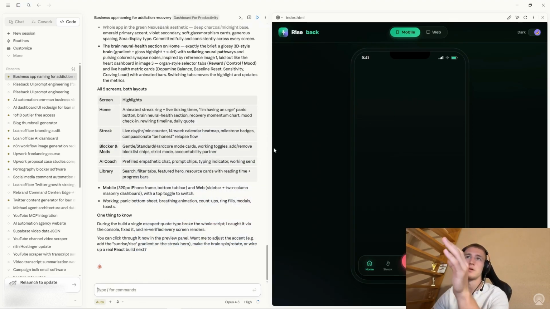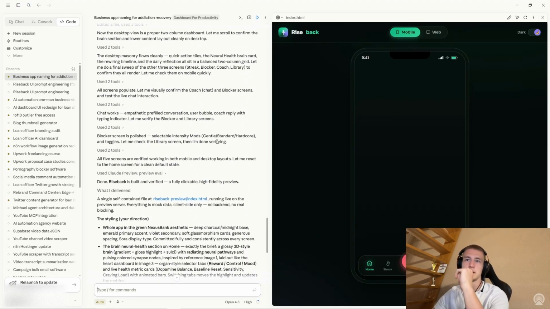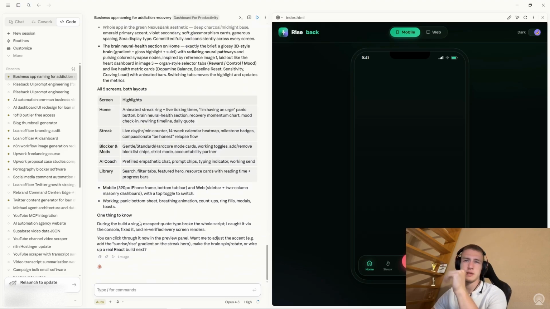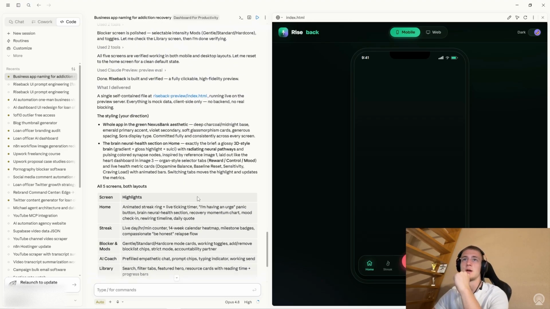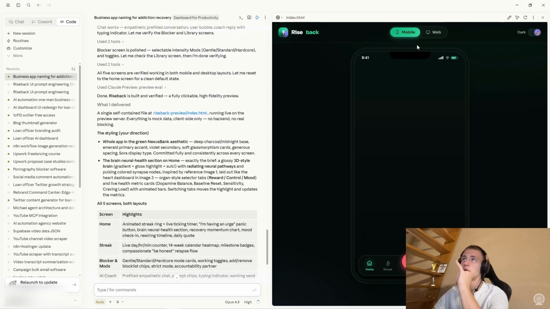Okay, great. So we've got the output and it seems like it is fully done. It is warning me about some error that happened, but if it fixed it, I don't know why it's warning me about it. And you can see the preview on the right, but obviously this isn't good for us, it isn't really interactive. This is just there for you. I don't really like it.